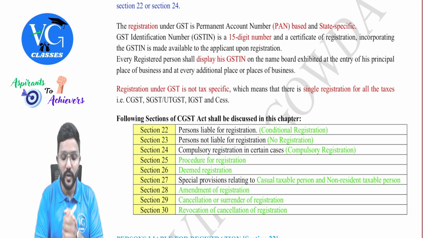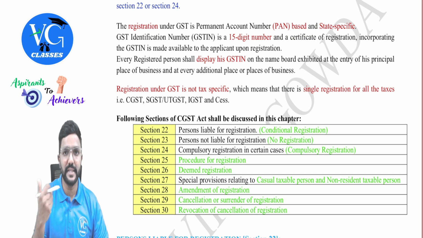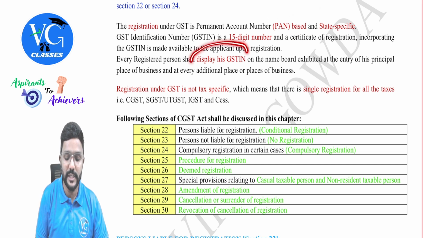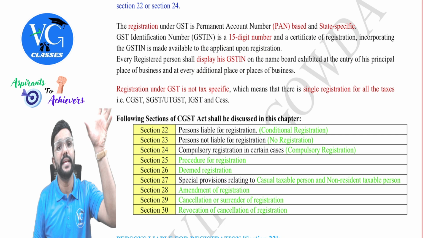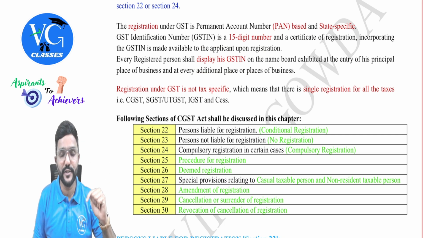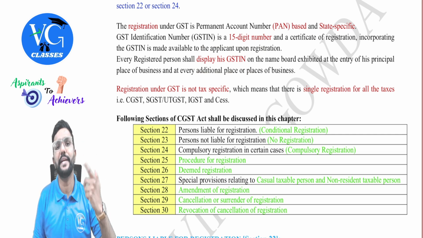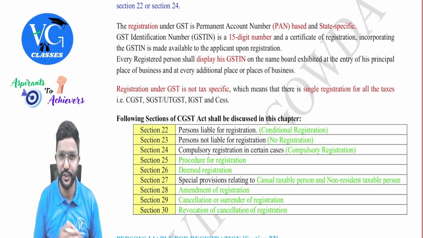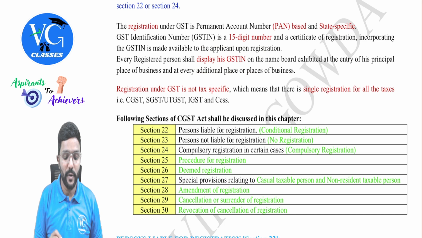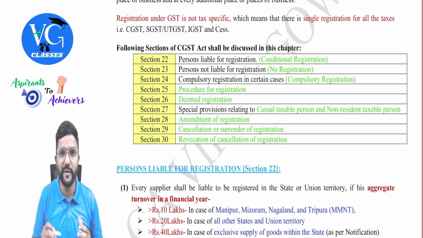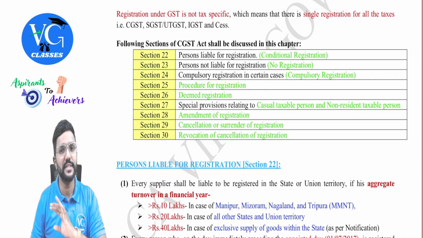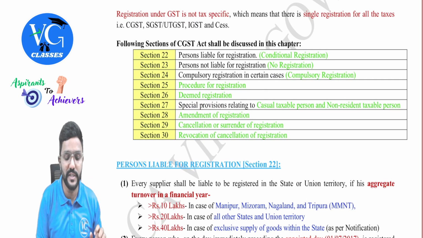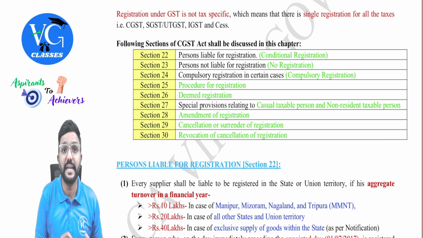Okay. And whenever a person gets a GSTIN, in simple terms, whenever he gets registered under GST, he needs to display his GSTIN on his name board at his principal place of business as well as all the additional places of business like branches. And whatever GST registration we take, it is one single registration for all the components of GST, guys. Sir, should I take a separate registration under CGST, SGST, UTGST, IGST and all?